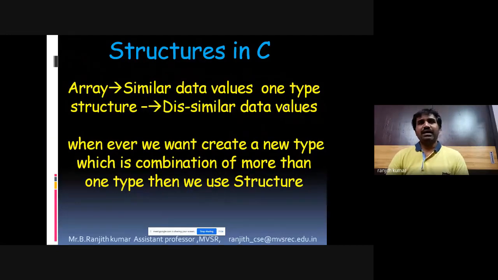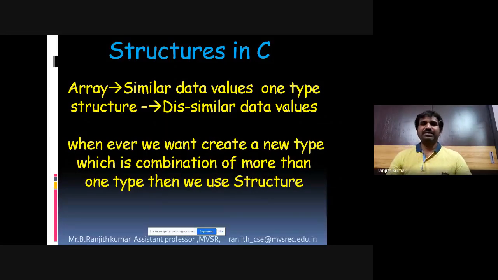Okay. Then what is an array and what is a structure? A simple difference, people. An array is similar data values grouped at one place. Because in an array all values are of the same type, whereas a structure is a collection of dissimilar data values. So whenever we want to create a new data type which is a combination of more than one type, then we use structure.